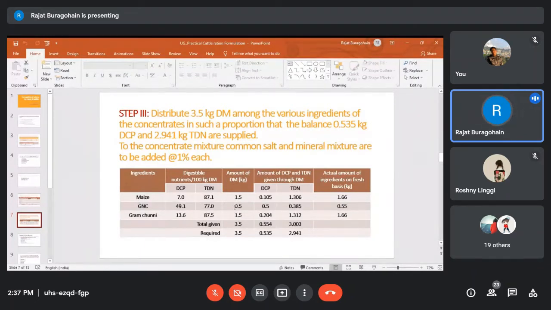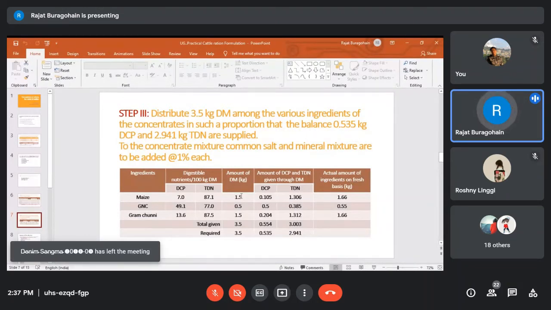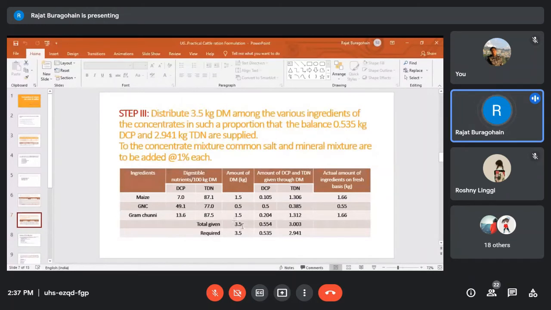So because of that, you have to now formulate, or change the quantity of different concentrate feeding. So here I'm doing like this. Maize total only 3.5 kg. Okay, you just remember only 3.5 kg. So that 3.5 kg you have to divide among these 3 concentrate feed ingredients. So maize, it is a major feed ingredient. So maize provides energy.